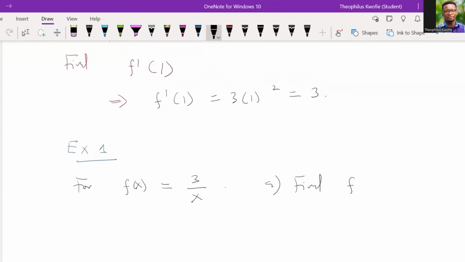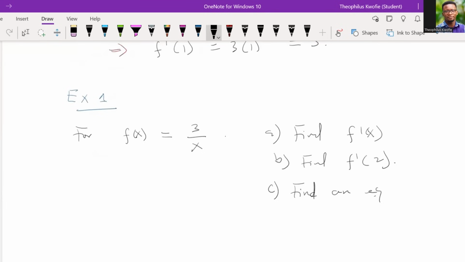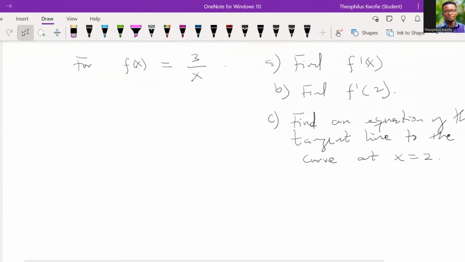If I give you f prime of x, then for the b part, you want to find f prime evaluated at 2. Then for the c part, I want us to find an equation of the tangent line to the curve at x equal to 2. At this point, I want you to pause the video and attempt this question. All right, so I believe you have your result. Now let's compare your result to what we have here.